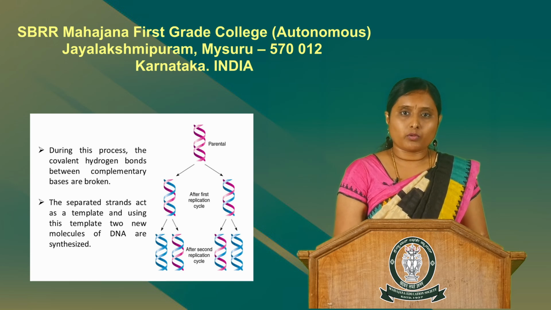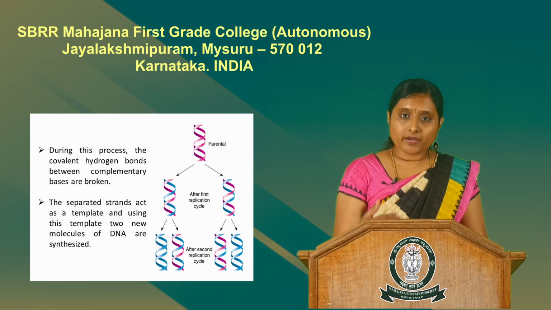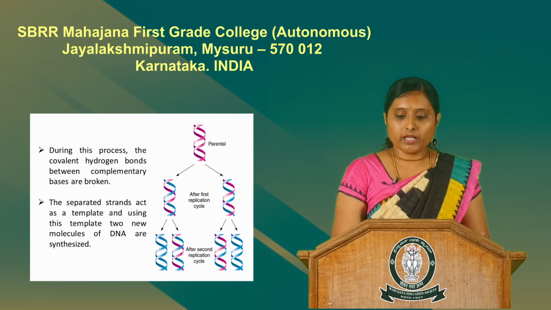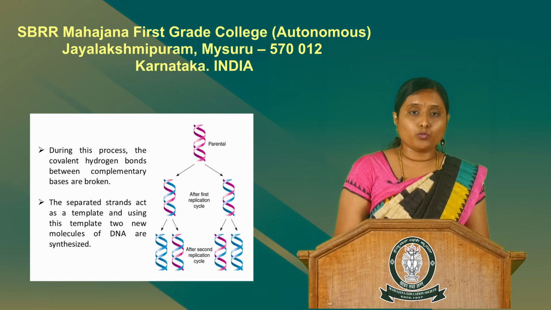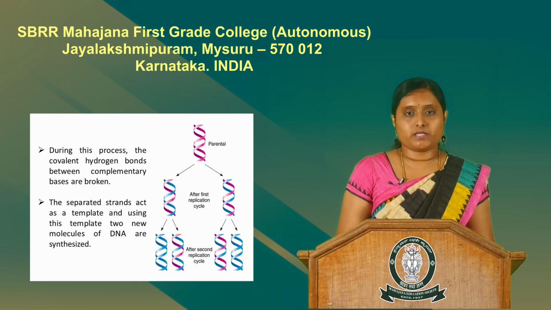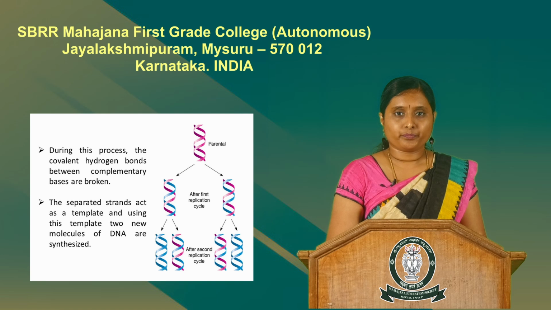This is what the semi-conservative mode of replication is. The daughter DNAs retain one of the parental strands, so each daughter DNA contains one parent strand and one newly synthesized strand.